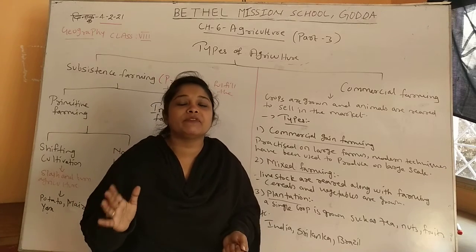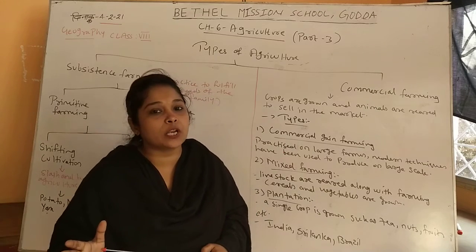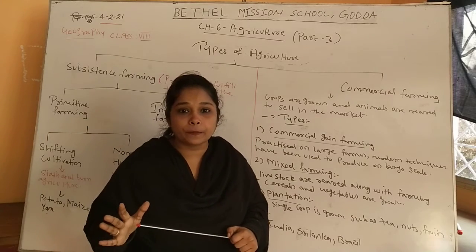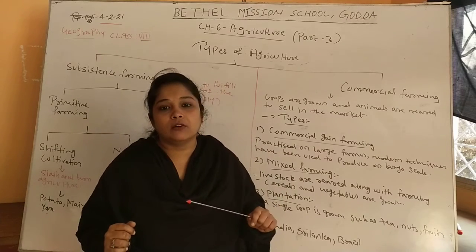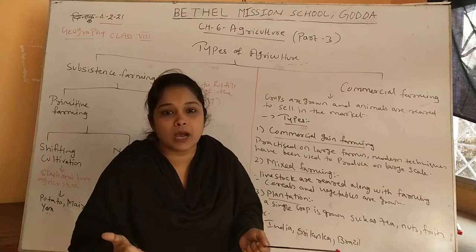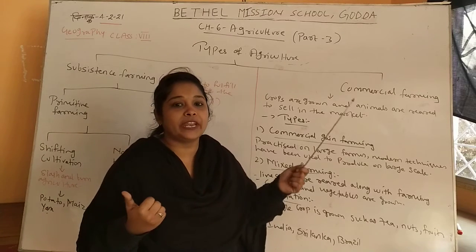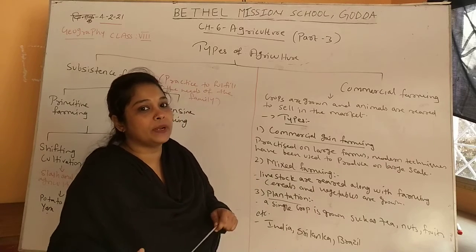So there is a difference between subsistence farming and commercial farming. Subsistence farming is done to fulfill the needs of the family, not for profit, but commercial farming is done for profit, so that the crops and the output from animal husbandry can be sold in the market to gain a profit, not for family purposes.